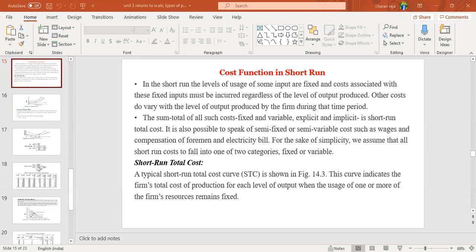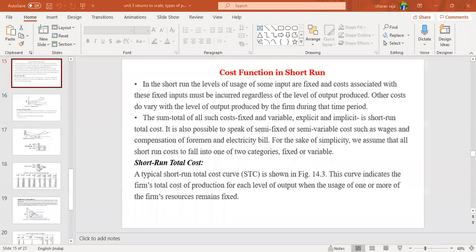In long run, fixed cost may also vary, but in short run, fixed cost is fixed, so based upon the total level of production, the fixed cost should be divided according to the number of units produced. It means fixed cost per unit is somewhat higher in short run. Short run lo, fixed cost per unit of production కొద్దిగా ఎక్కువగా ఉంటుంది.